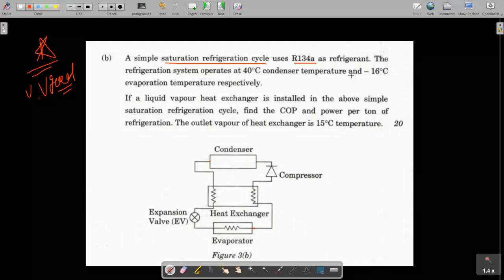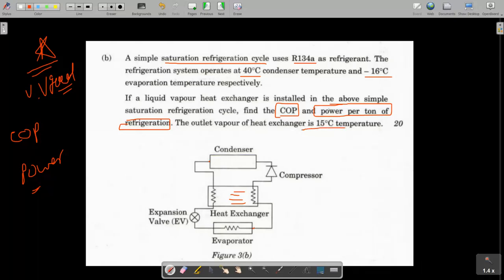It uses R134a as a refrigerant, and the refrigeration system operates at 40 degrees Celsius condenser temperature and minus 16 degrees Celsius evaporator temperature. If a liquid vapor heat exchanger is installed in the simple saturation refrigeration cycle, like this, here is the heat exchanger. Find the COP and power per ton of refrigeration. Two things we have to find, the COP and the power required, and the outlet of the vapor of the heat exchanger is at 15 degrees Celsius.